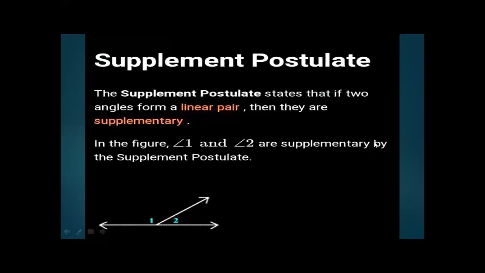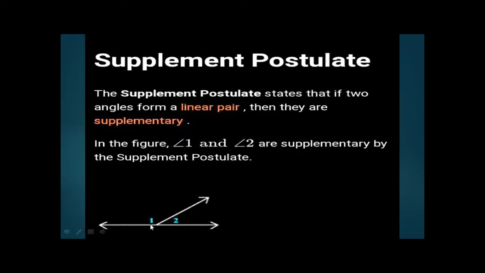Before moving towards the actual proof, let me tell you some terms which will help you to prove the theorem. The first term is the supplement postulate. What is the supplement postulate? The supplement postulate states that if two angles form a linear pair, then they are supplementary. What does it mean? For example, in the figure, angle 1 and angle 2 are supplementary by the supplement postulate.